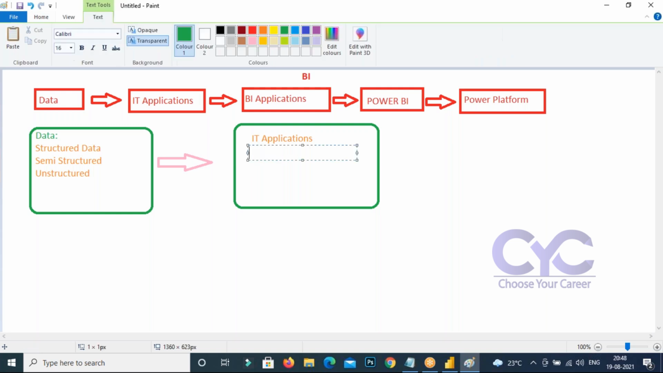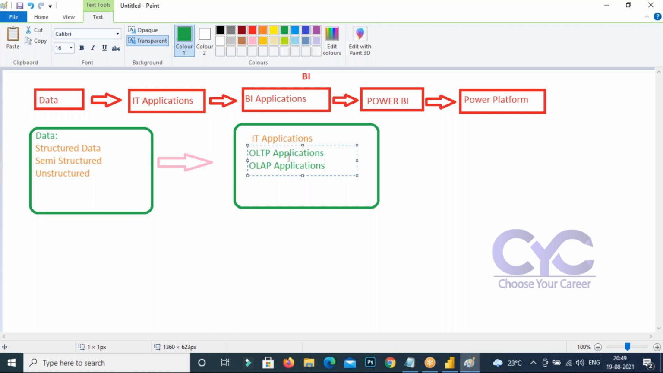For IT applications, first there will be OLTP applications, and then OLAP applications. These are the two types of IT applications available. What does OLTP mean? OLTP is online transaction processing. Online transactional processing means day-by-day business data that you store every day. This is nothing but OLTP.